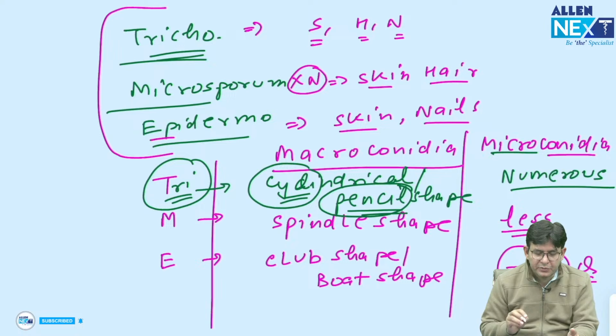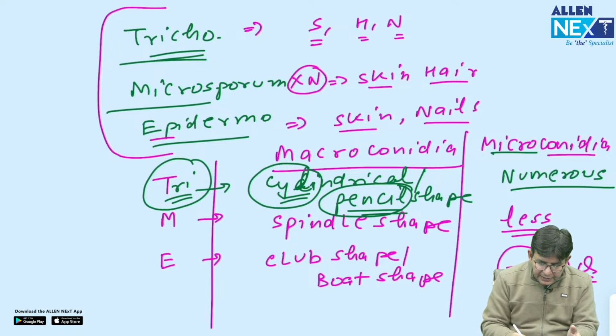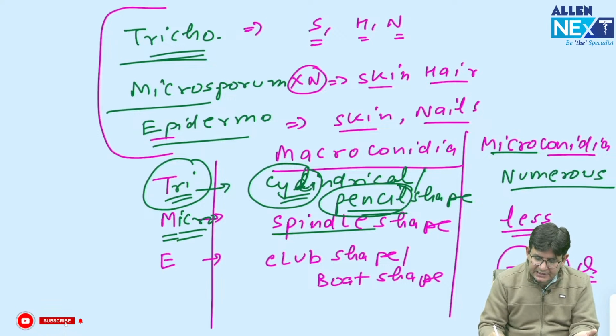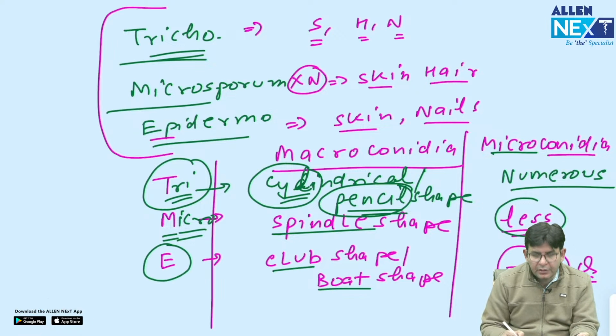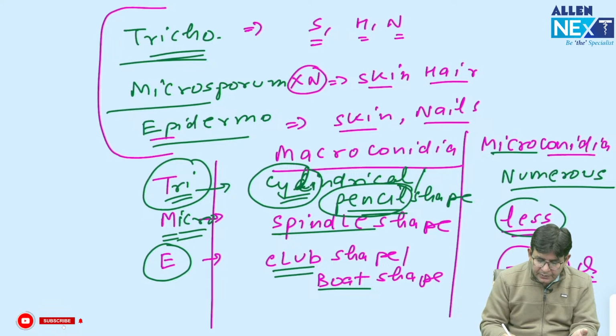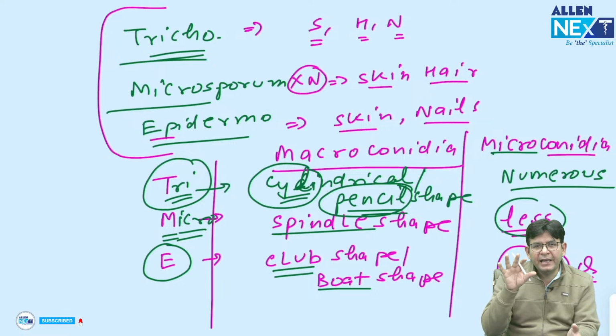So Trichophyton is the cylindrical one. Then Microsporum, SP, that is spindle, and micro itself means less, so microconidia are less. As far as Epidermophyton is concerned, club or boat shape. Imagine there is a club over which somebody has put a boat.